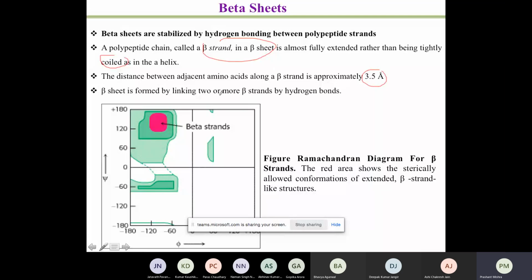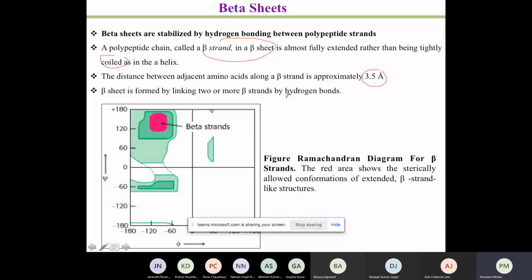The beta sheet is formed by linking two or more beta strands by hydrogen bonds. So again, the kind of bonding here is a hydrogen bond. So beta sheet and alpha helix both qualify for understanding the secondary structure of the protein.